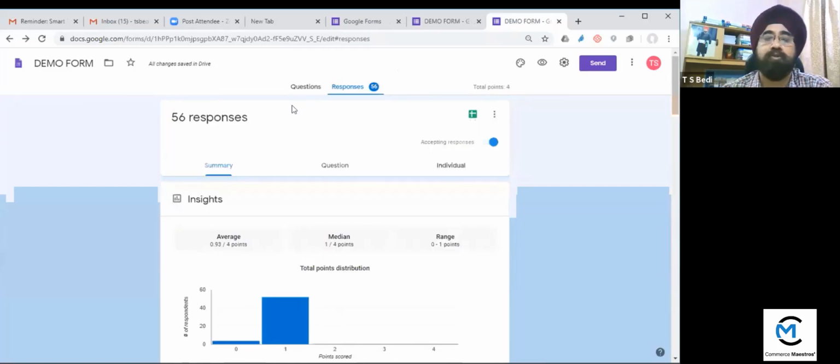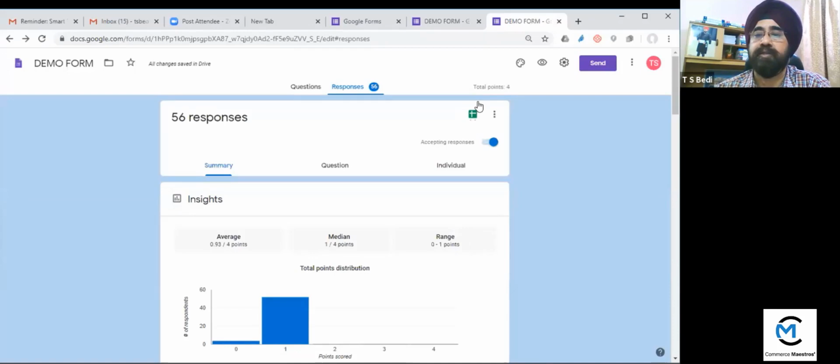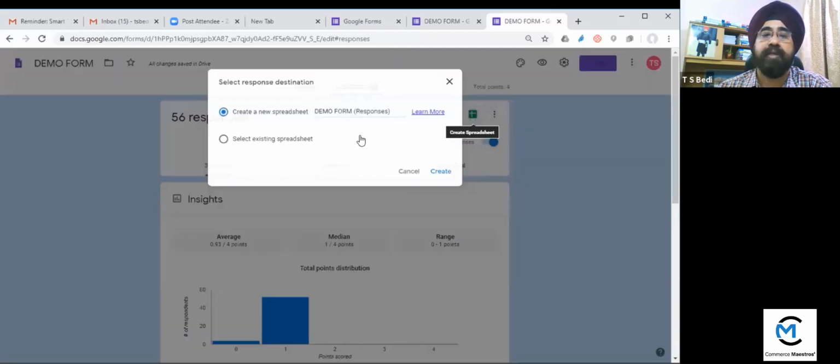Okay, now let's go to the next point. Next point is you want to see the answers in a Google Sheet, Google spreadsheet. So you have to click here. First you have to go to responses. After going to responses, you have to click this plus button, create spreadsheet. You have to click here. Then there are 2 options, create a new spreadsheet or select the existing spreadsheet. So I'm creating a new one.